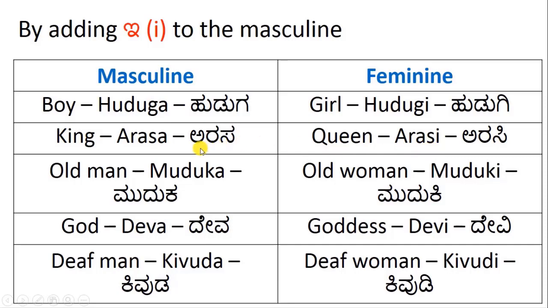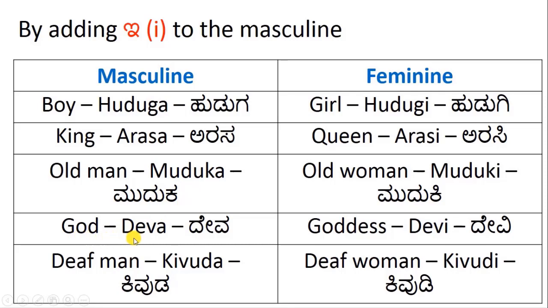Arasa is masculine and we convert it to feminine, arasi, by adding e to the masculine. Old man is muduka. Old woman is muduki. Muduka is converted to muduki by adding e to the masculine.